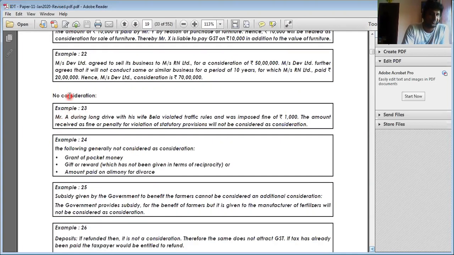Here, it is not regarded as there is no consideration. Mr. A, during a long drive with his wife Bella, violated traffic rules. If it is by way of penalty, it is not considered as consideration. If it is by way of grant of pocket money, reward, or amount reward, it is also not regarded as consideration. If it is a subsidy given by the government, it is also not considered as consideration.